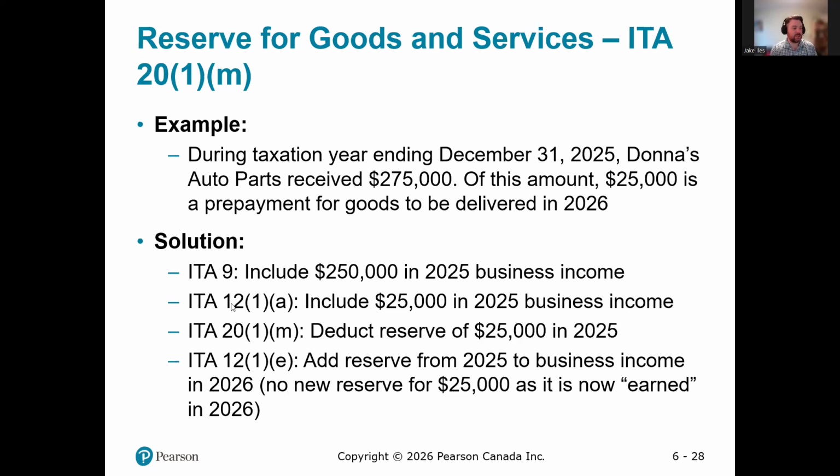The Tax Act Section 12 will include $25,000 in business income for those additional funds received. And then Section 20 has us deduct the reserve for $25,000. That gets us back to our $250,000. So we started at $250, added 25, and then subtracted a reserve of 25. Section 12 will add the reserve from 2025 next year in 2026. Once it's earned in 2026, because it's delivered that year, there's no new reserve.